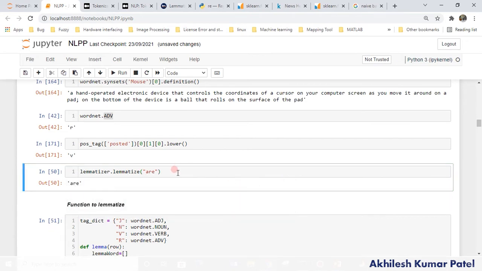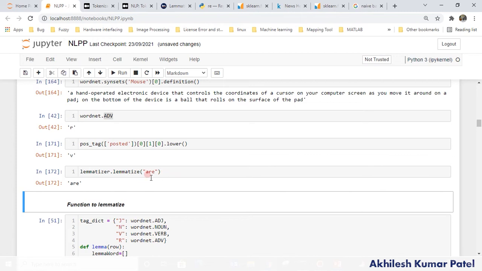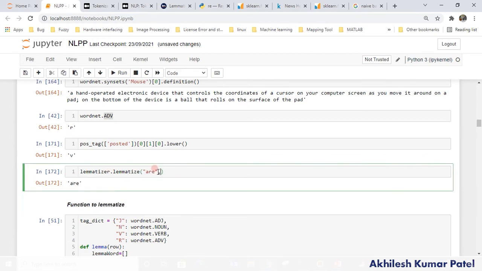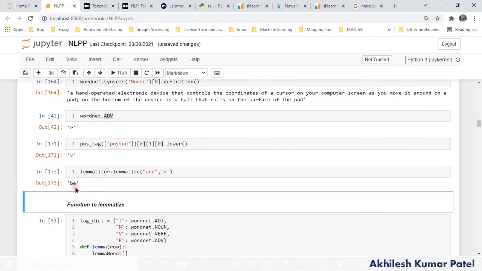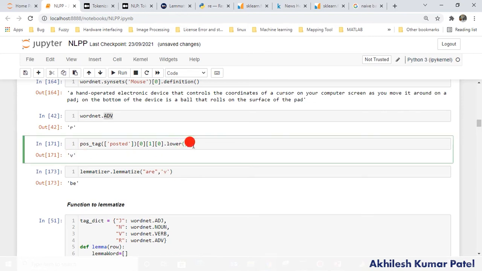So what is the original form of this? If I run this, it returns the same word, because the pos is noun, right? If I type here V, you will see that this is in the original form. So you have to provide that tag. First step, we have to identify the tag, then we have to apply this. And this is the way we extract the tag.